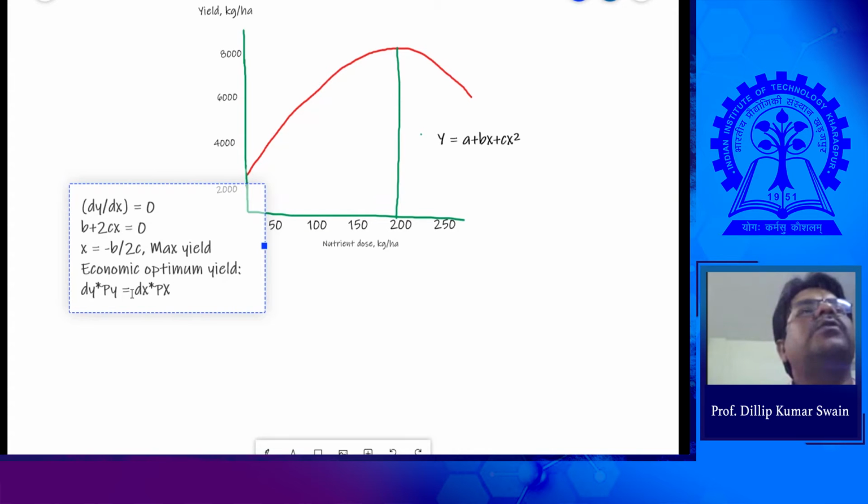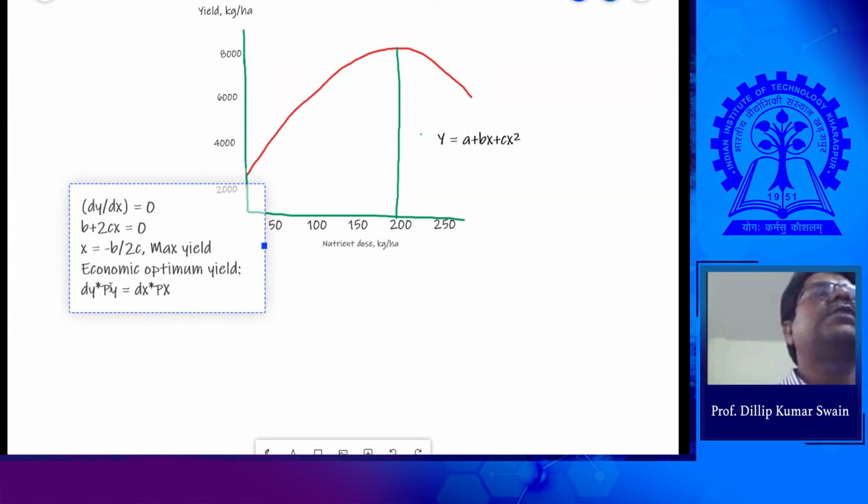When the output price you are getting is greater than the input price, that means you must carry on. You must go on applying fertilizer, as long as each unit increase in output becomes exactly the same as each successive addition of growth factor. You can go up to that point because this goes on decreasing over the application of fertilizer.